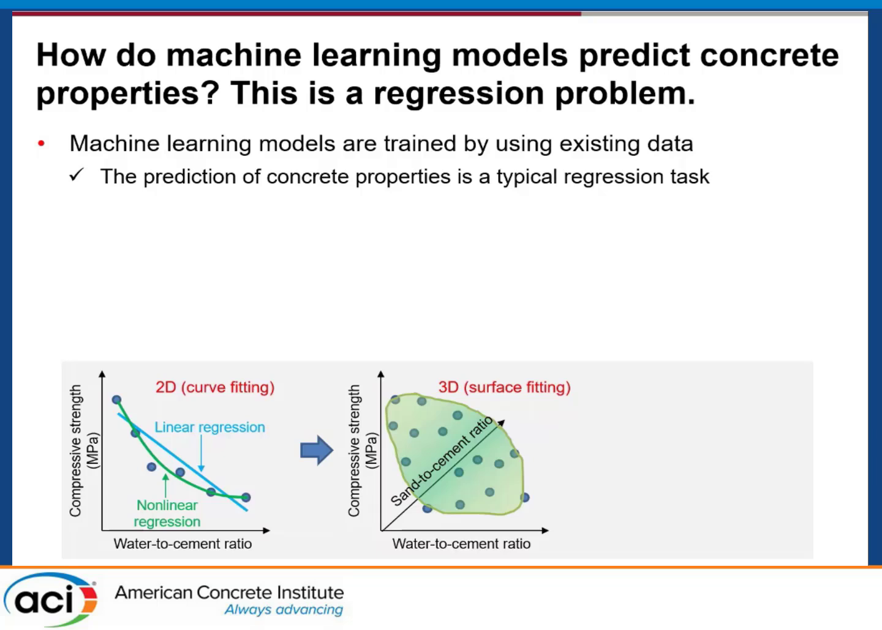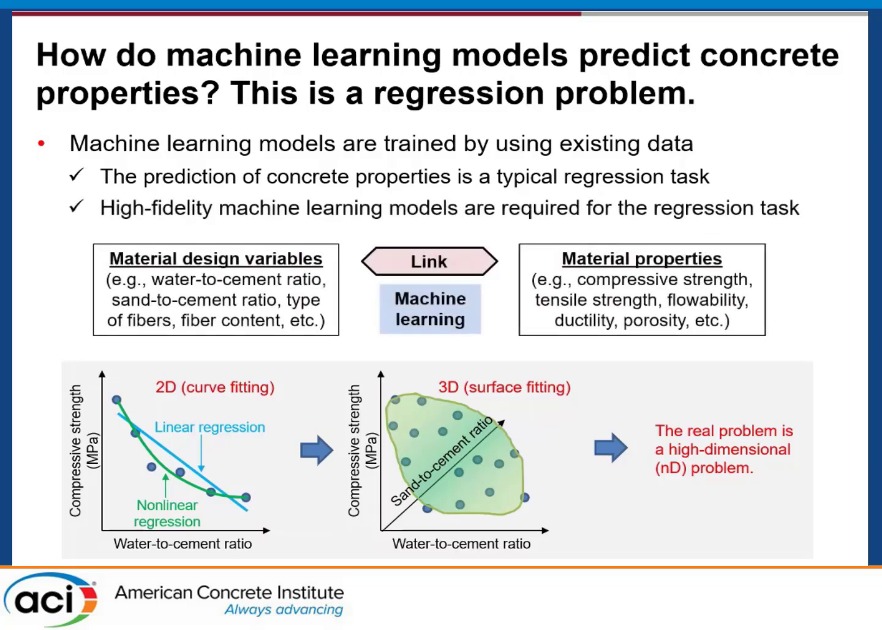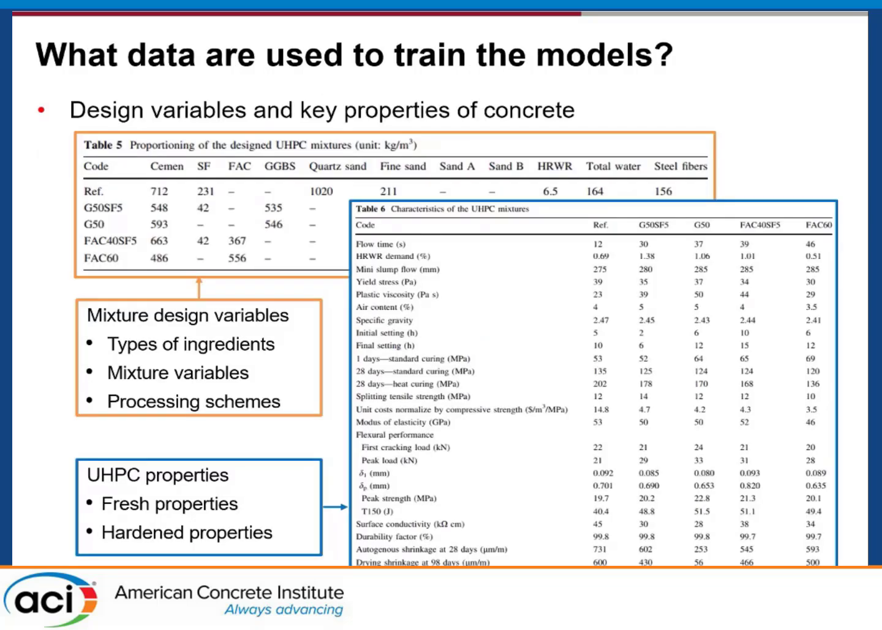Now it's a surface. And then in a real design problem, there are more variables. So this is like a high dimension regression problem. When the problem becomes more complicated, we need more advanced models to establish this relation. That's why we use machine learning methods, which are good at dealing with high dimension and nonlinear regression problems. So machine learning models are developed based on data. So data is the knowledge of the model. And in concrete design, we have been using a lot of experimental data reported by previous reports and papers.